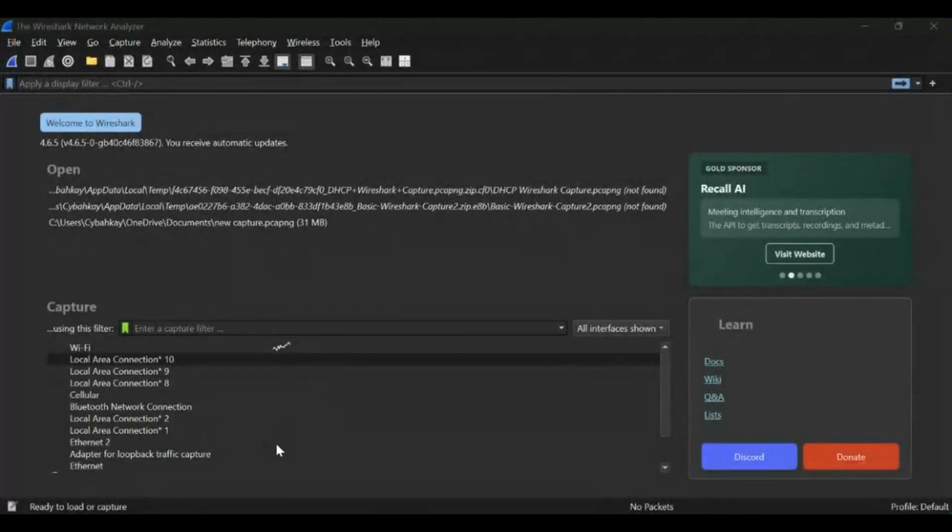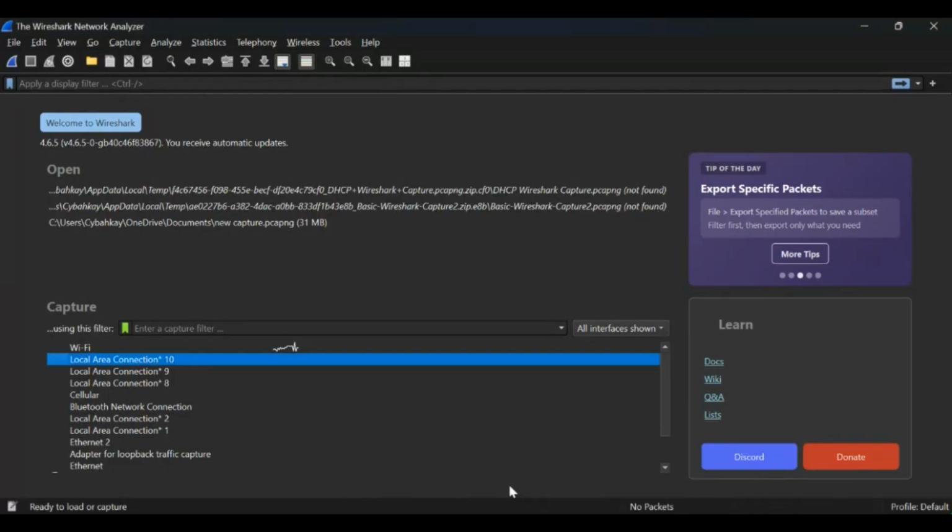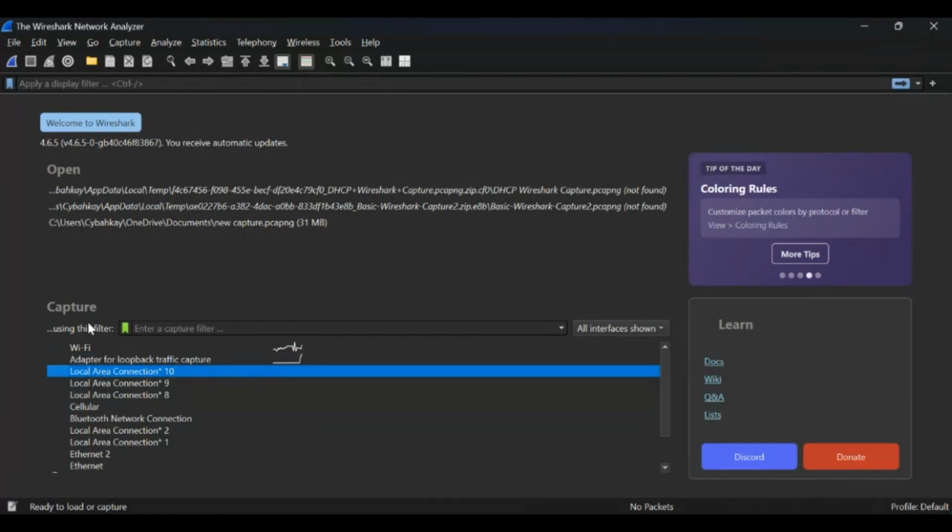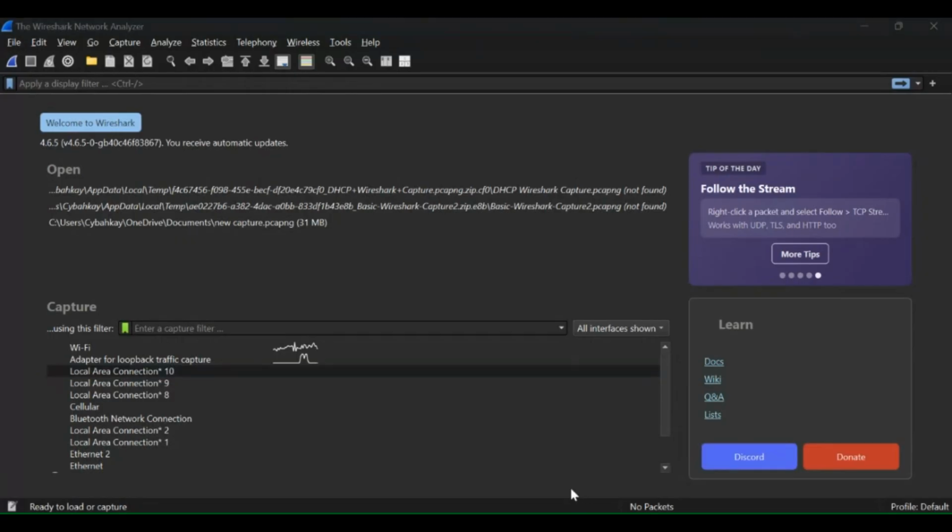Can you guys see my screen now? Yes, sir, we are seeing. Okay. Now let's go to the explanation. I said earlier that this is the capture filter here. Can you please mute, or do you still have another question? I can't hear you, it's breaking.